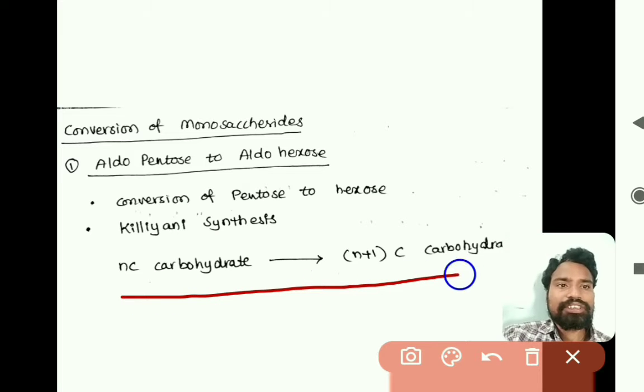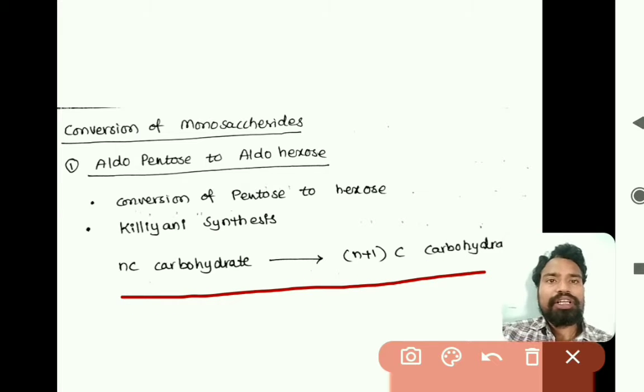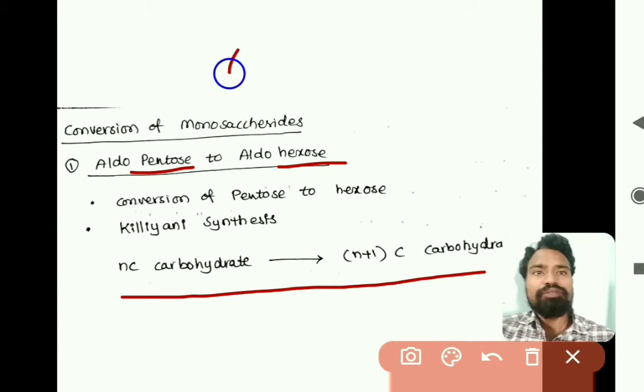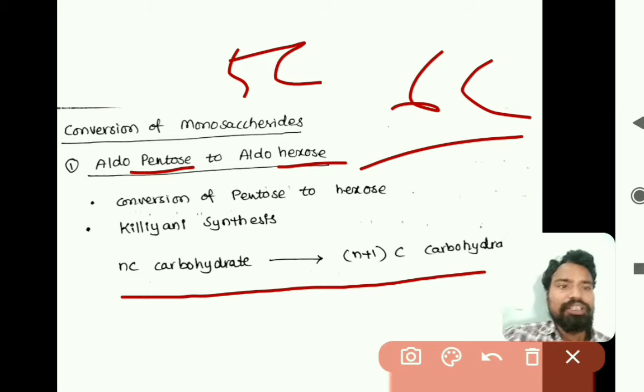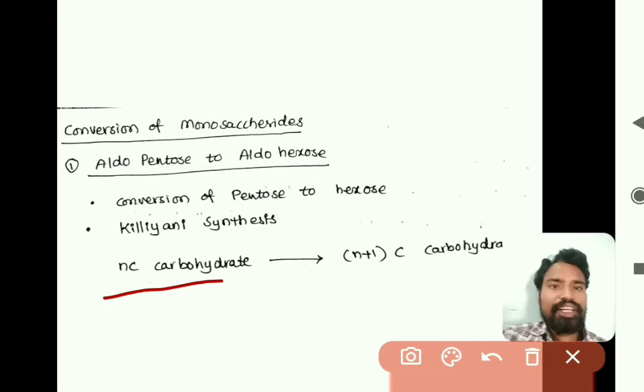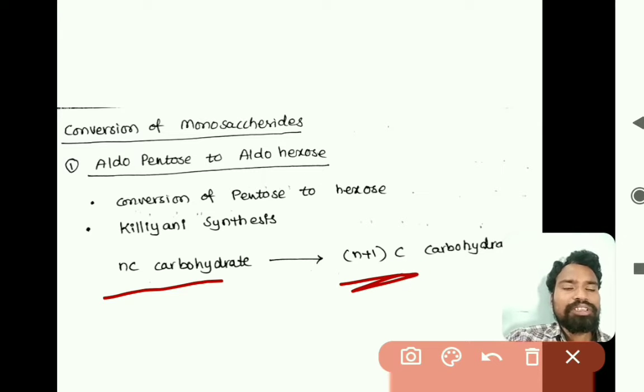In this we are converting a pentose to a hexose. Pentose has 5 carbons and hexose has 6 carbons. So an n carbon carbohydrate is converted to an n plus 1 carbon carbohydrate. We are adding one more carbon to the monosaccharide chain, so that we get a hexose.